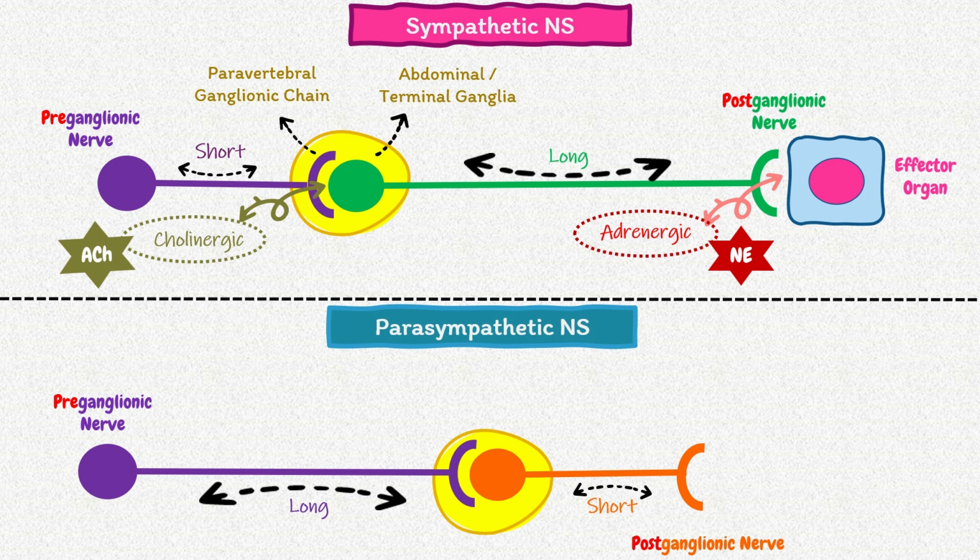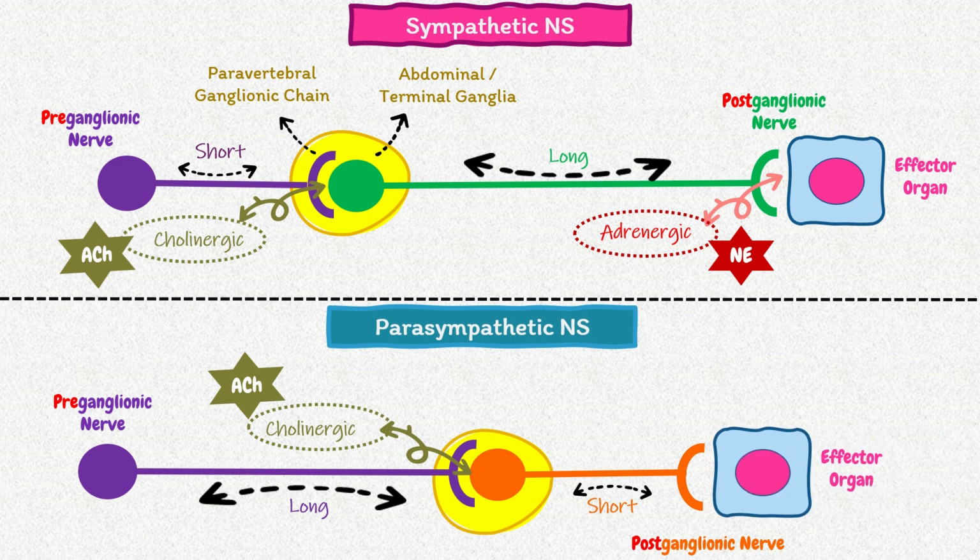But in case of parasympathetic system, transmission of stimuli from preganglionic to postganglionic neurons is cholinergic, that is mediated by release of the neurotransmitter acetylcholine, while transmission of stimuli from postganglion to effector organ is also cholinergic, or mediated by acetylcholine. Cholinergic means mediation by release of neurotransmitter acetylcholine. Adrenergic means mediation by release of neurotransmitter such as epinephrine and norepinephrine.